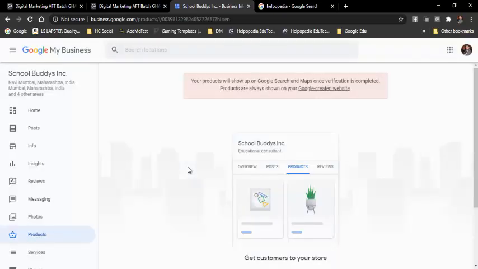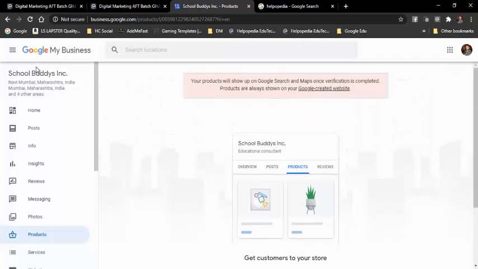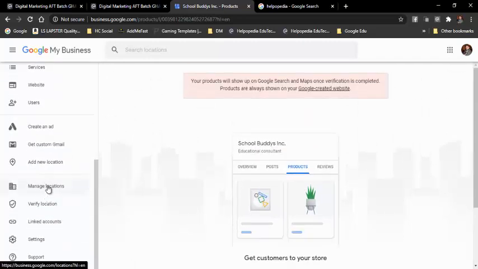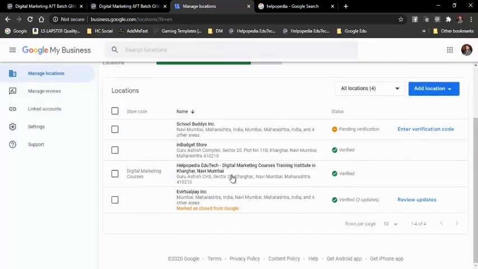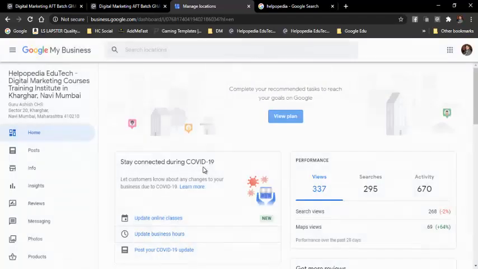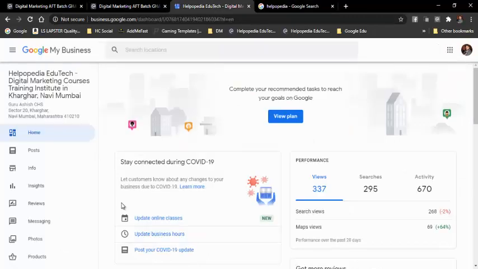Once I click on products, you see over here your products will show up on Google Search and Maps once verification is completed. Till then it will not show up, so what I'll do is switch to my property where all the information is already filled, so you will get a better understanding of how all the content is added and what things we can see. This is my Helpopedia, the same listing which you are seeing over here. This live listing has this information. I'll click on info.